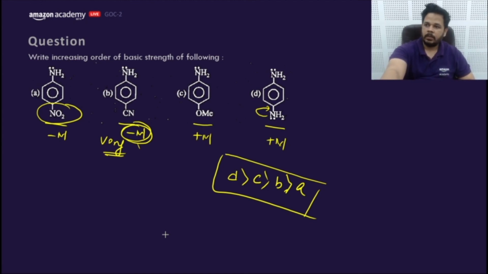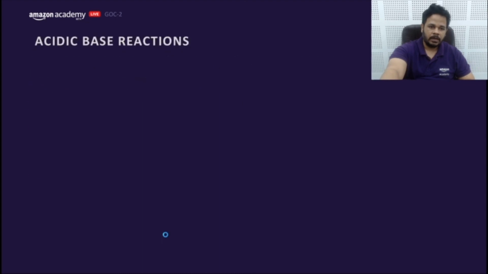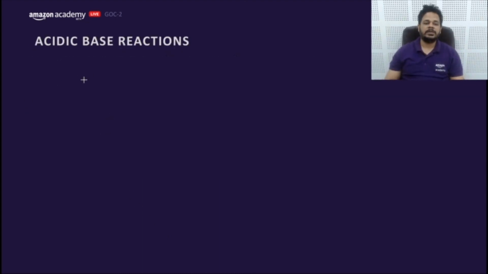Okay, KP says ABCD. Okay, fine. Lastly, we are going to discuss acid-base reactions and their feasibility. Let's move to the next part, acid-base reactions. You would be asked about the feasibility of an acid-base reaction like this. We need to consider this trick, but this trick is in Hindi.